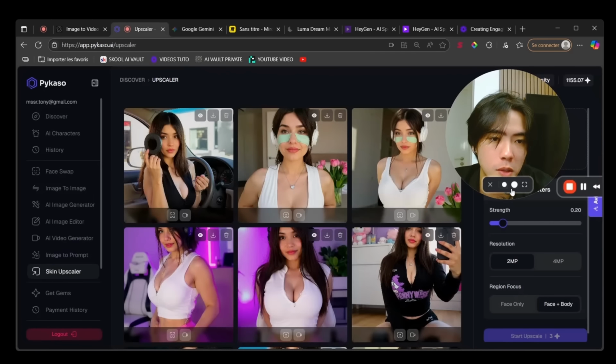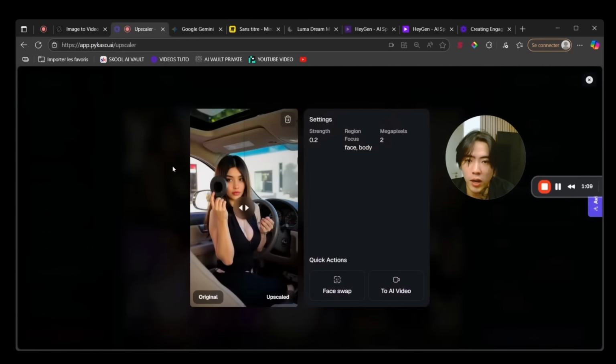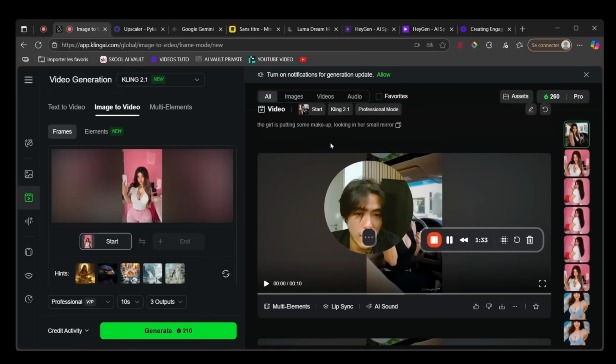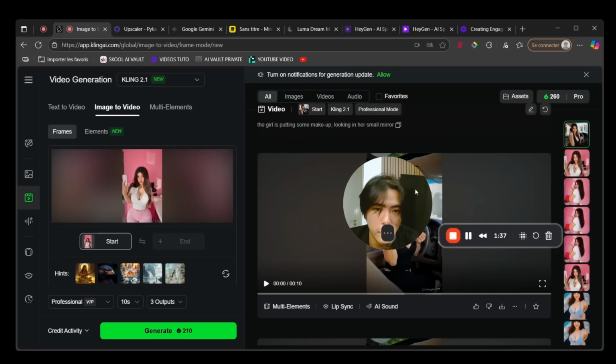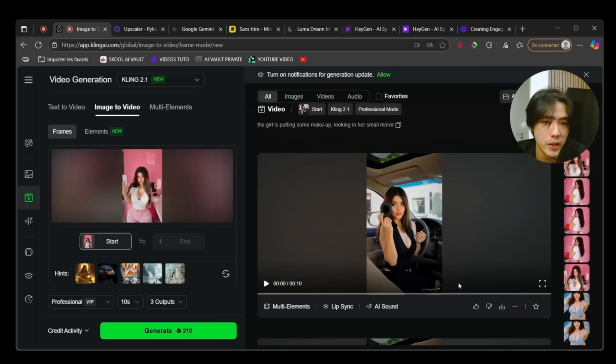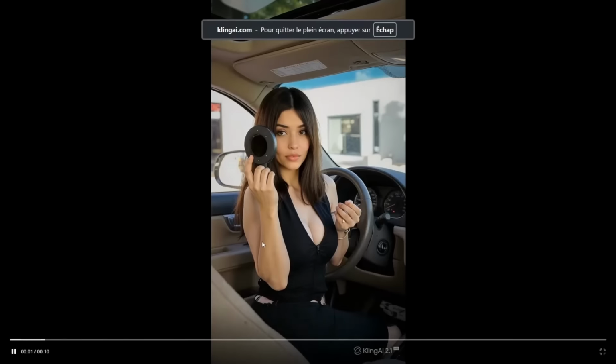Let me make me smaller. So for example, I just generated this. This is an example, okay? Basically, we just need to download this and transform it into a video. So I will show you. I just asked for Veo 2.1: the girl is putting on some makeup, looking in her small mirror. And now I want you to get the vibe of this, right?